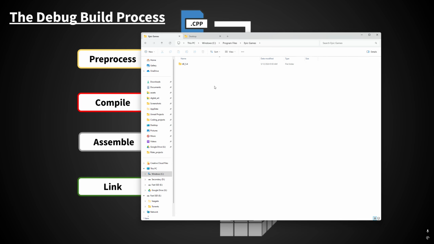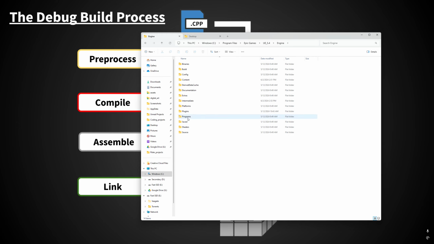To show this, if I go into my program files directory on my computer and I go into my engine installation, if you go into the engine directory, you'll notice that there's some actually pretty similar directories to what we normally see in our projects. We have plugins, intermediate, we have build, we have config, saved, that's another one. Now we also have binaries.